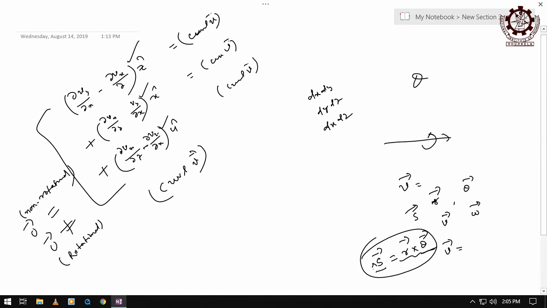So if I write del s, then obviously this will be del theta, right? Similarly, when I write del v, then r cross, this is a vector, del omega, right?